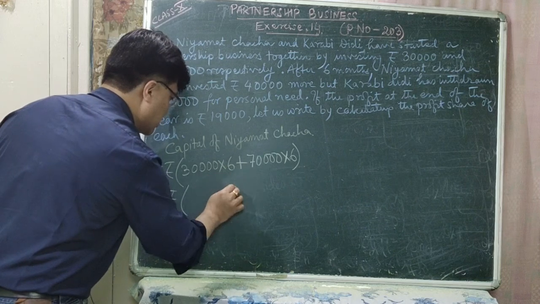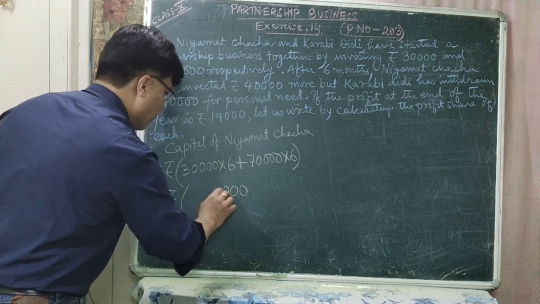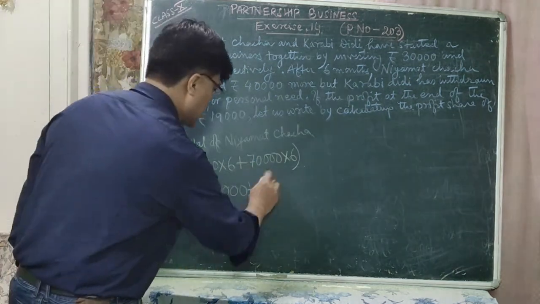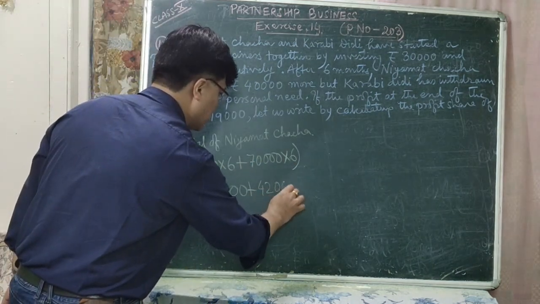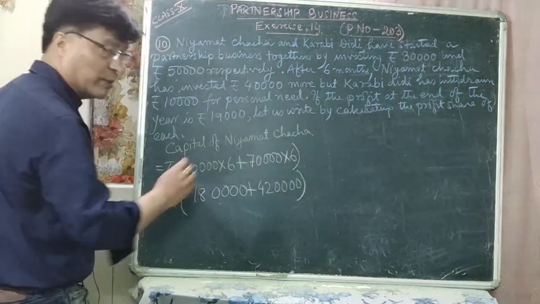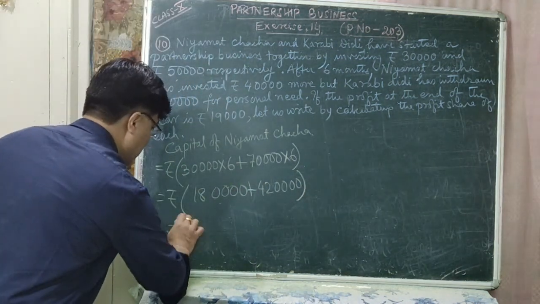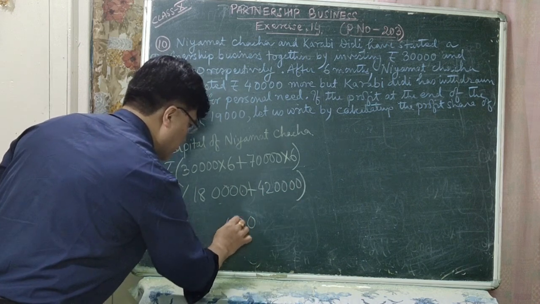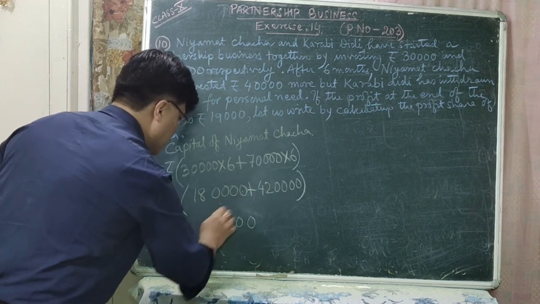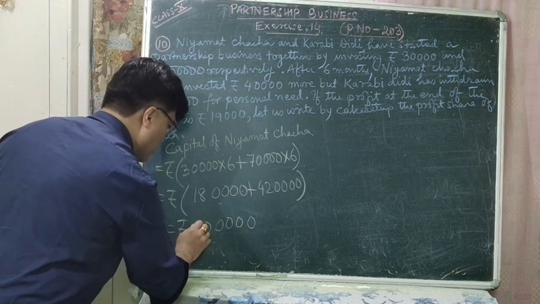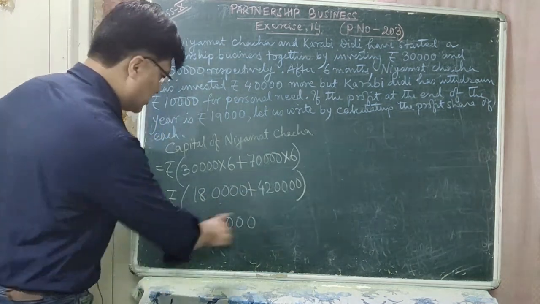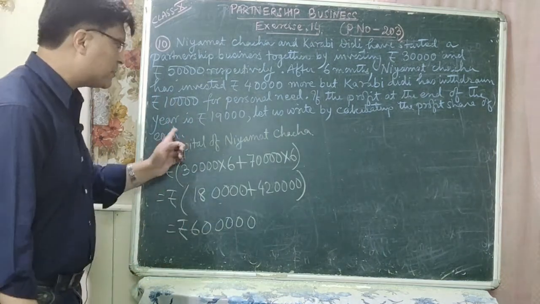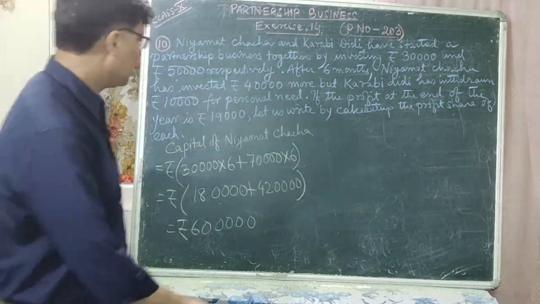6 zeros are 0, 6 zeros are 0, 4 zeros, 6 threes are 18, plus 7 6s are 42, and how many zeros? 4 zeros. You know how to multiply them. So which is equal to now rupees, you can add them. 0 plus 0 is 0, 4 zeros are there. 8 plus 2 is 10, 1, 2 plus 4 is 6. That is your 6 lakhs. 6 and how many zeros are there? 5 zeros. So this is the capital of Niyamat Chacha.